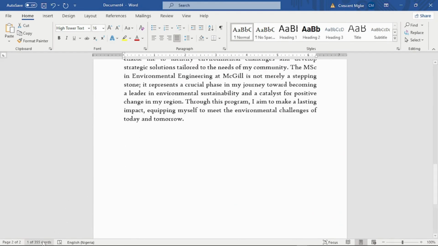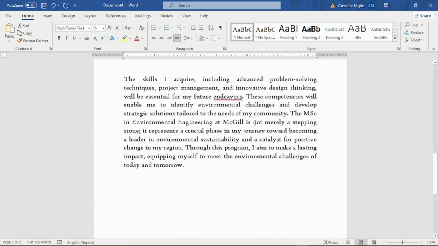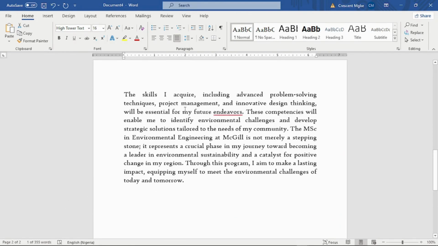I think we have more than 350, so this is where we will need to cut out some parts. The skills I acquire, including advanced problem-solving techniques, project management, and innovative design thinking, will be essential for my future endeavors.